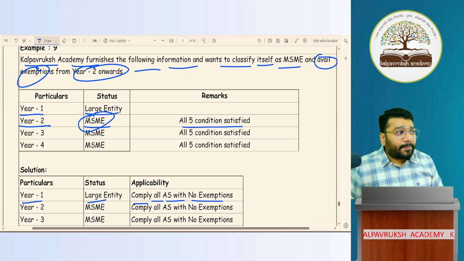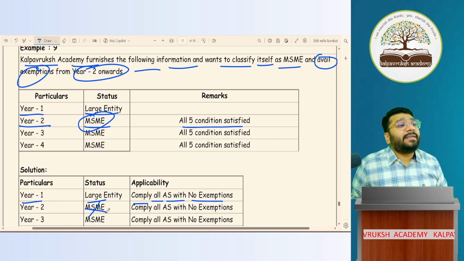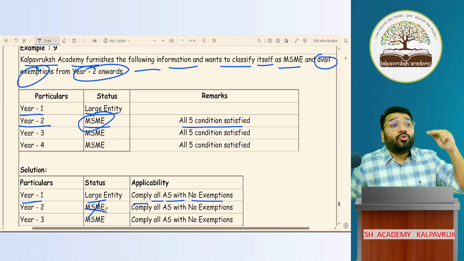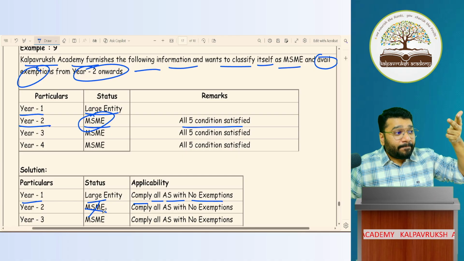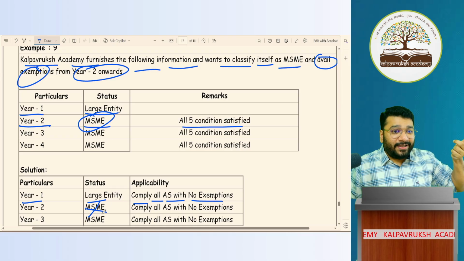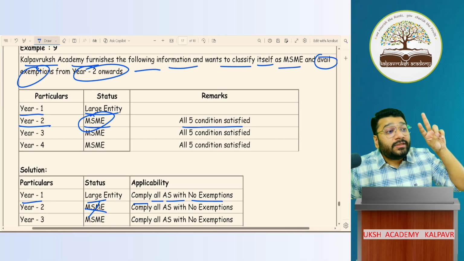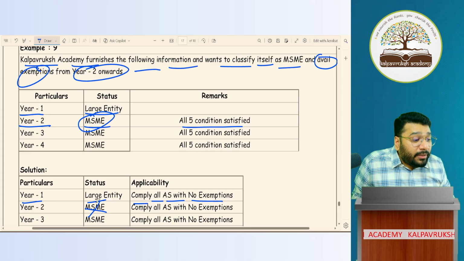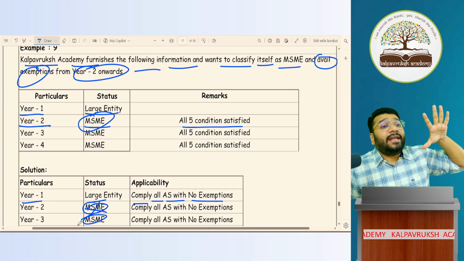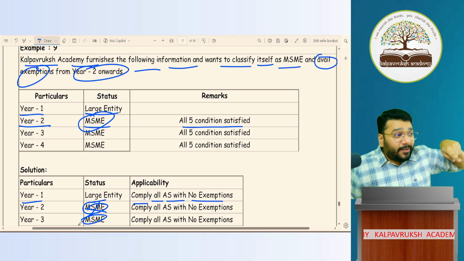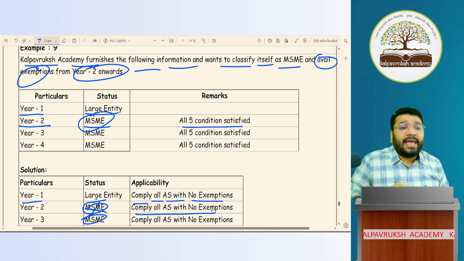MSME is satisfied. But they will not be called as MSME. Why? Because you will not get the status of MSME if you were previously a large entity. If you're previously a large entity, then you have to satisfy 5 conditions of MSME for 2 consecutive years. You have to remain MSME satisfying those 5 conditions for 2 years. But you will have to comply with all AS with no exemption.